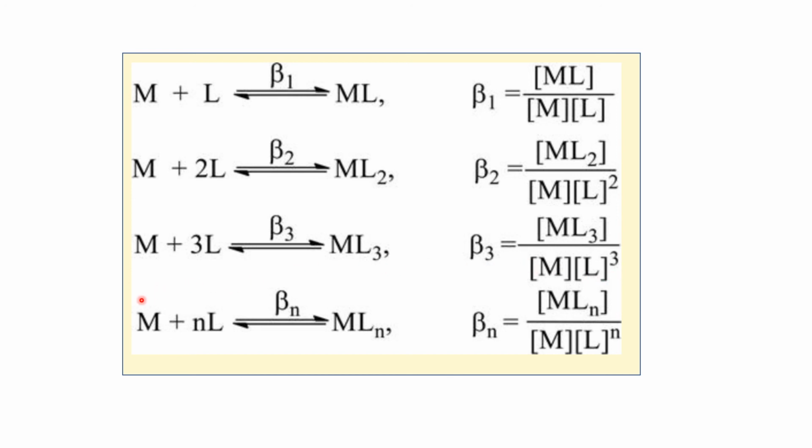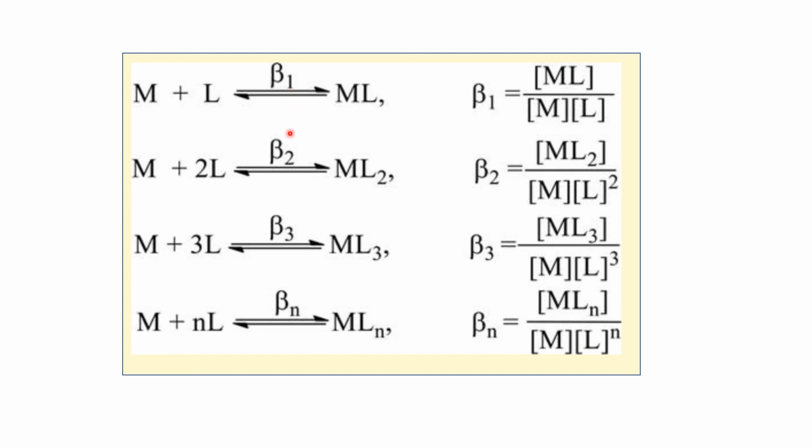The overall reaction can be represented as M plus nL gives MLn, where beta n is equal to concentration of MLn divided by concentration of M into concentration of L raised to n, where n is the coordination number and L is a monodentate ligand.